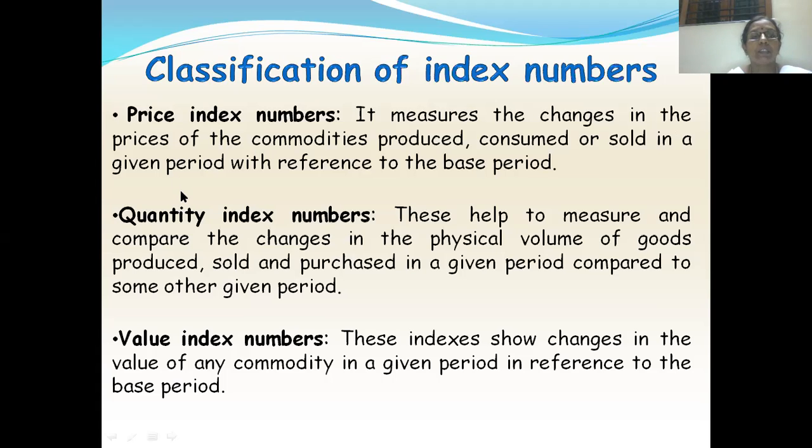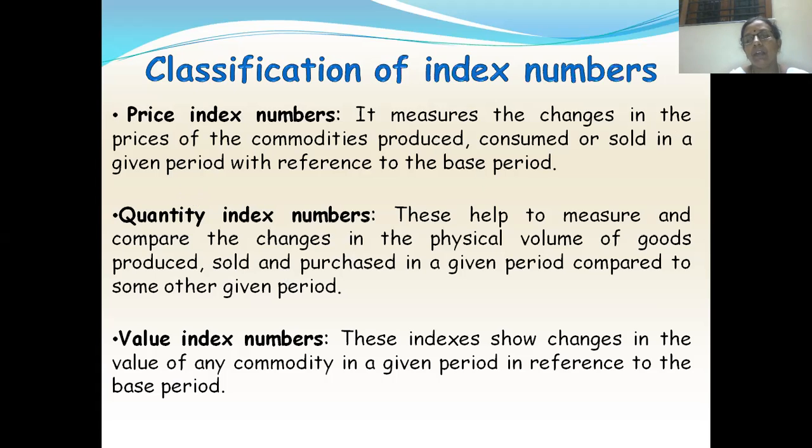Price index numbers measure the changes in the prices of the commodities produced, consumed. Similarly, quantity index numbers are used to measure and compare the changes in the physical quantities, physical volume of goods produced, sold, or purchased in a given period compared to some other base period.